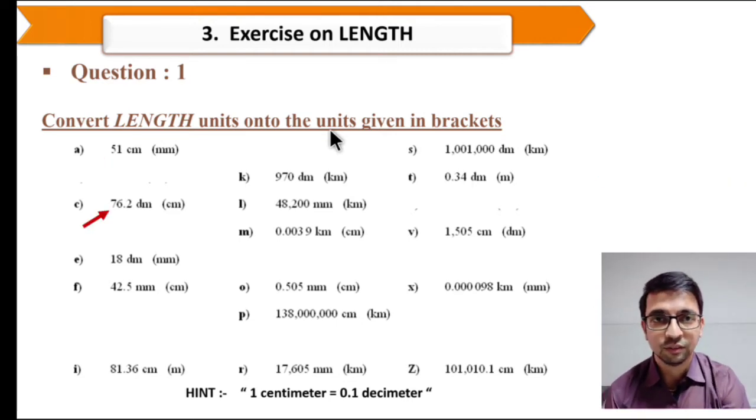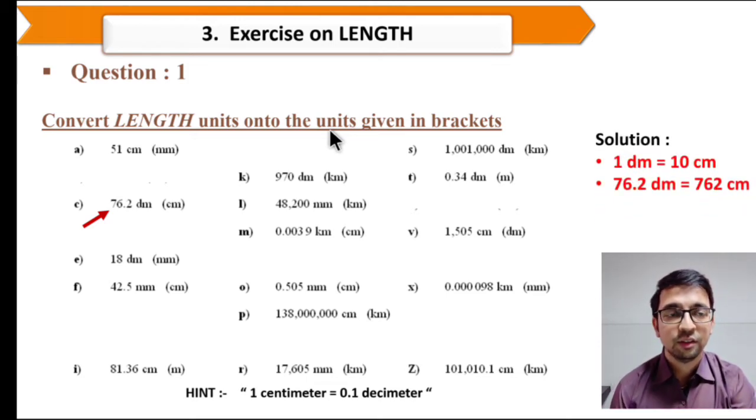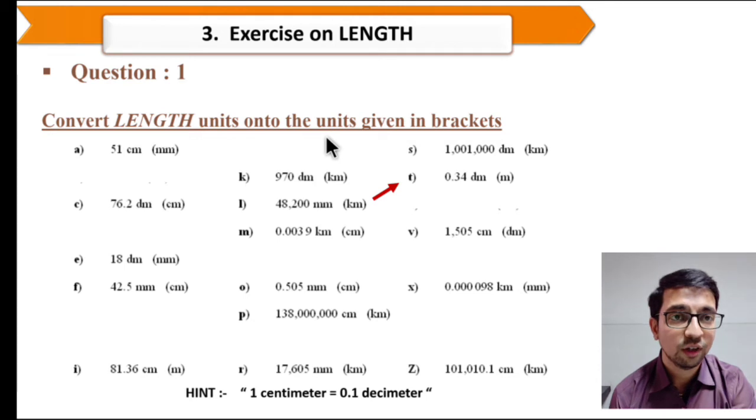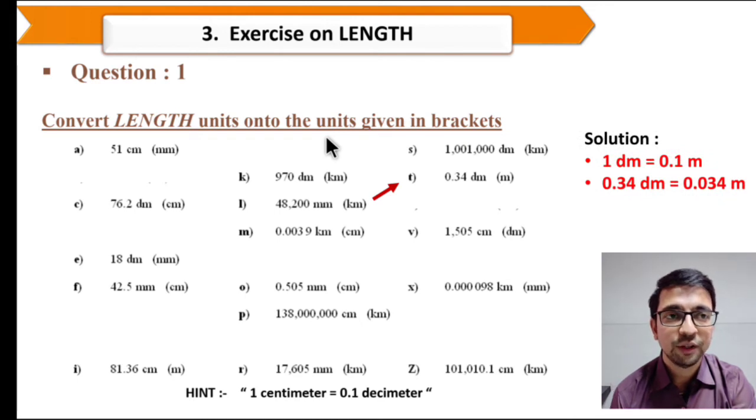Second, convert 76.2 decimeter into centimeter. So 1 decimeter equal to 10 centimeter. So 76.2 decimeter equal to 762 centimeter. So multiply with 10. Now third, convert 0.34 decimeter into meter. So 1 decimeter equal to 0.1 meter. So 0.34 decimeter equal to, divide 0.34 by 10. So you will get 0.034 meter.